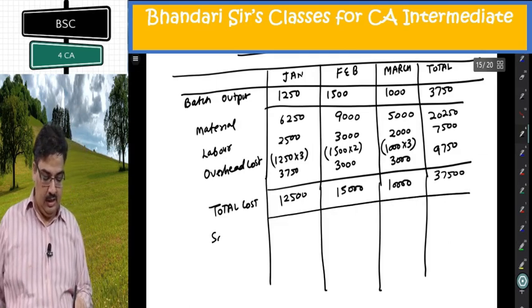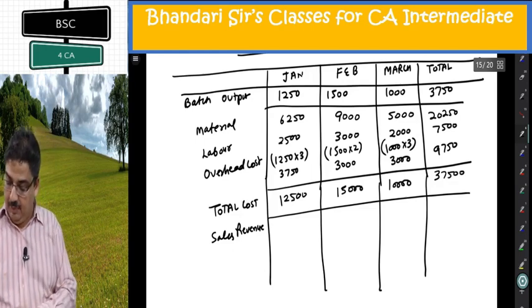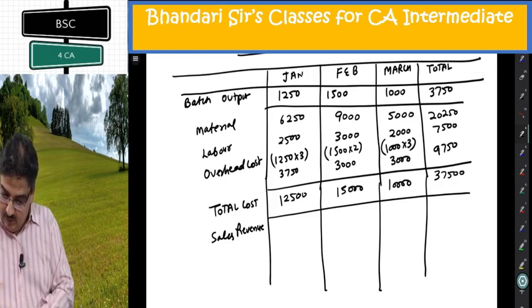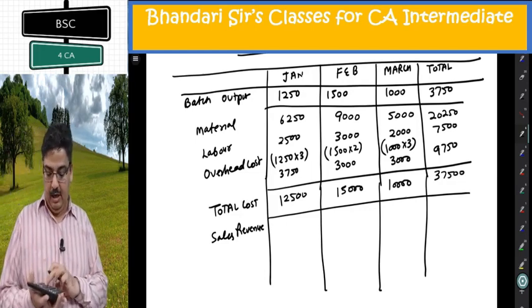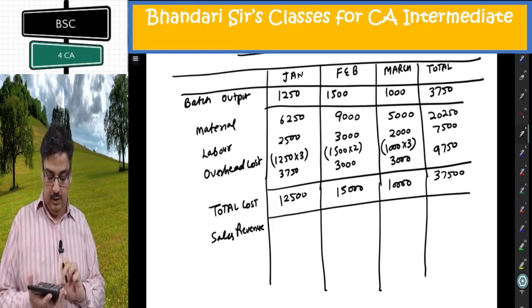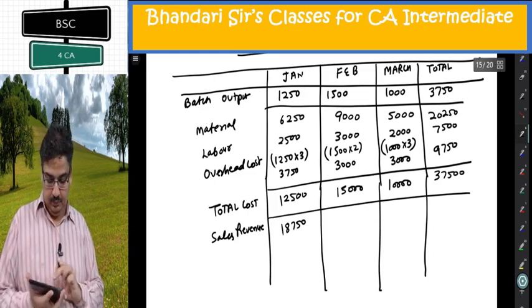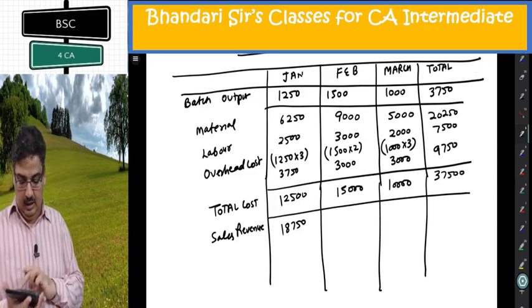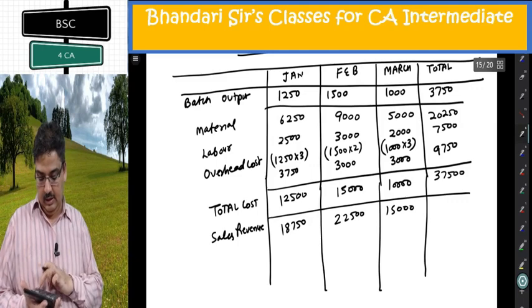I can put sales revenue. Now selling price per unit must be given somewhere. Selling price is 15 per unit. So 15 per unit on 1250 makes 18750. 15 per unit on 1500 makes 22,500. 15,000 in last.